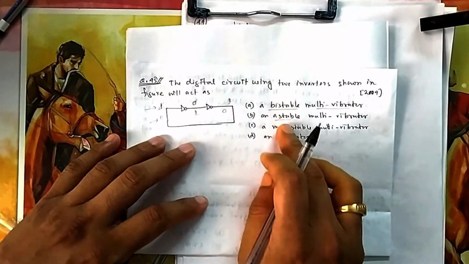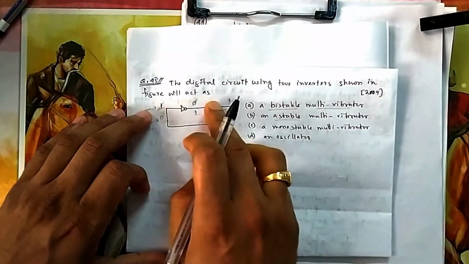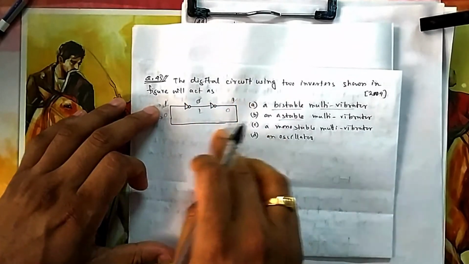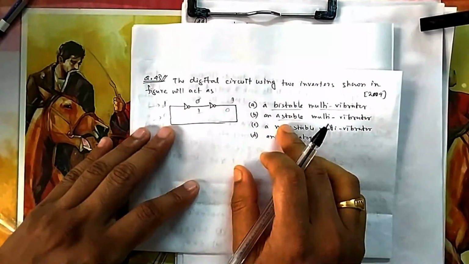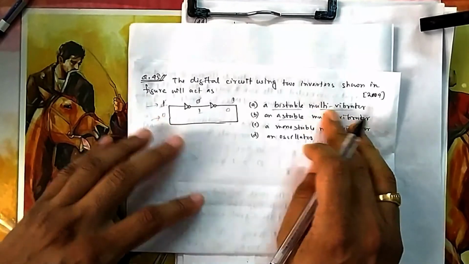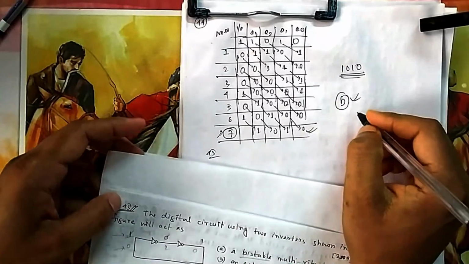So in digital it will be bistable, because if you give 1, the circuit is stable, it is remaining at 1, it will continue at 1. If it is 0, then also it is at 0. So it's a bistable multivibrator. So 45 is there.